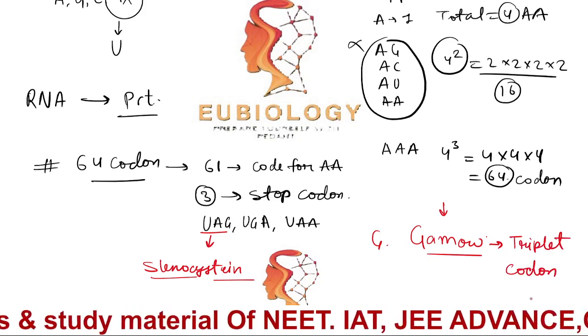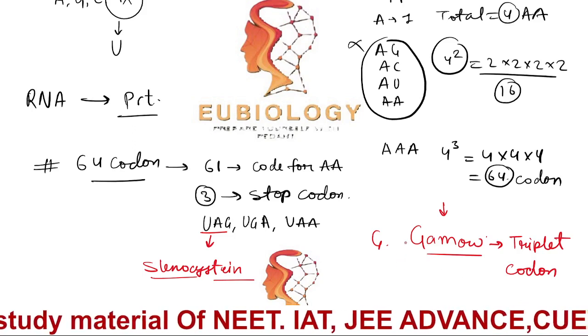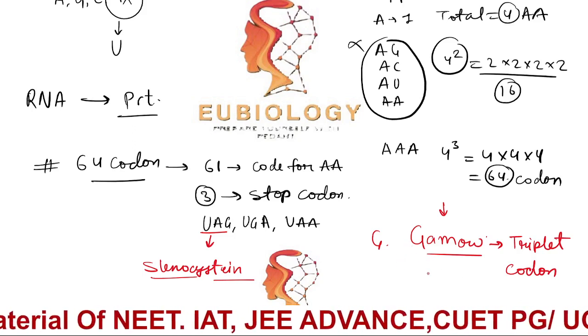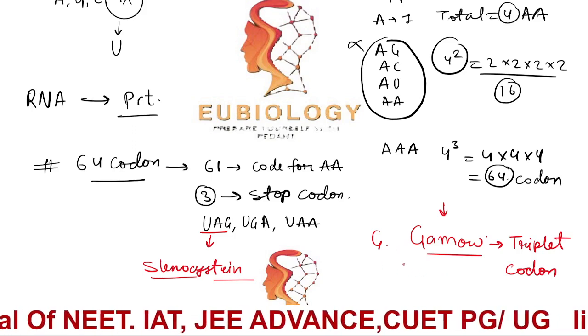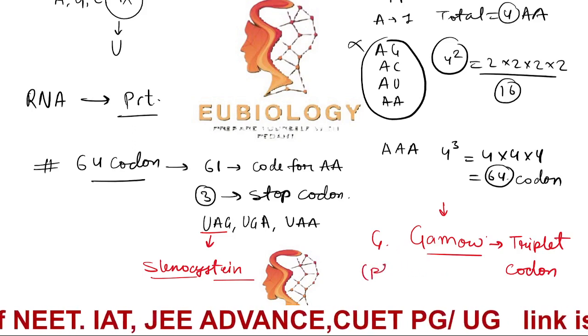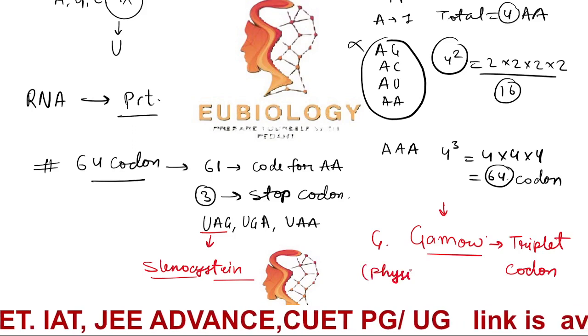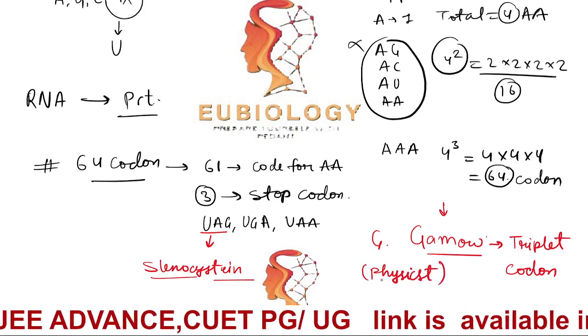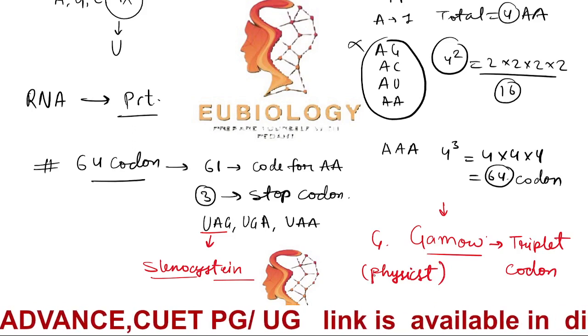Got it? And Gamow was a physicist, not a biologist. So if you are reading biology, you can do some research in physics.